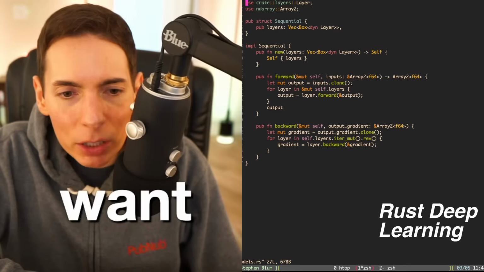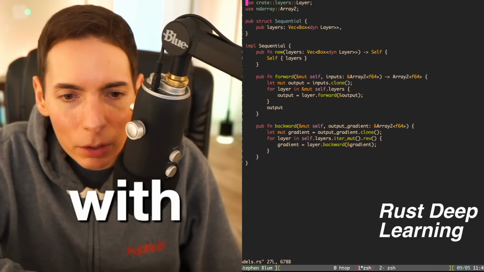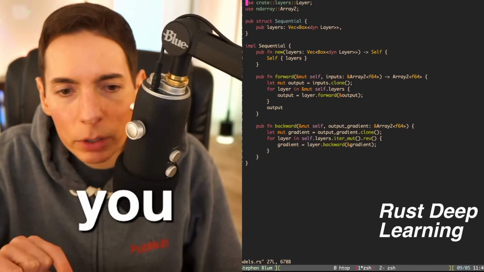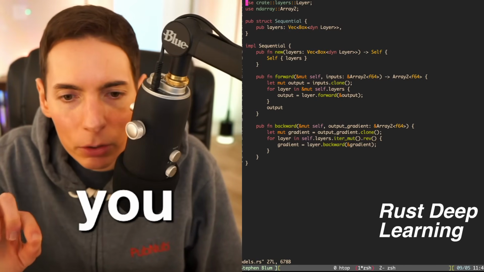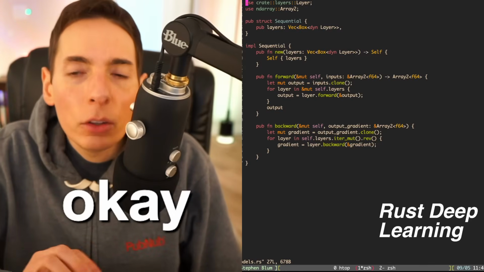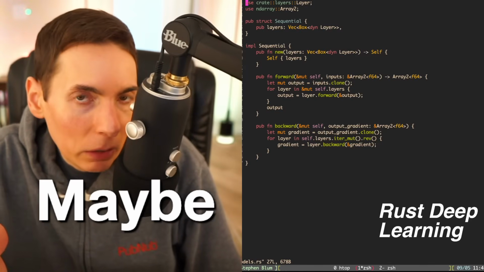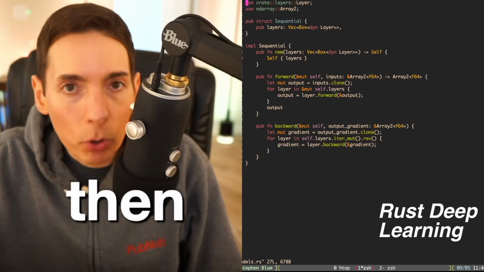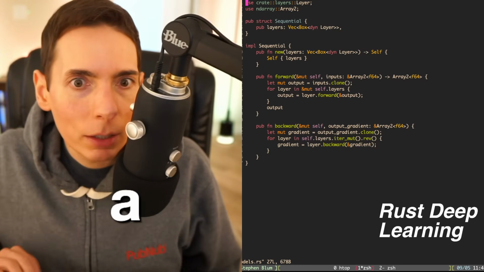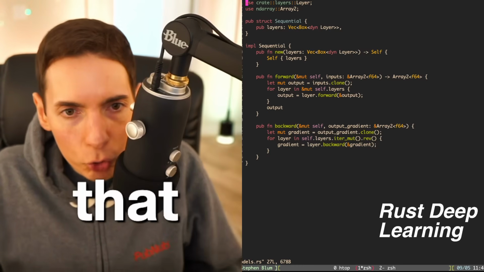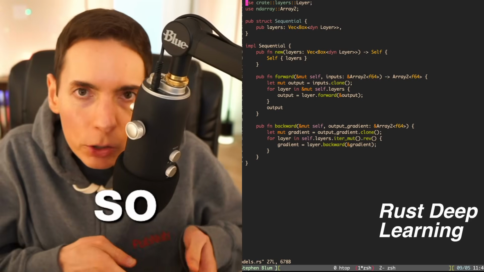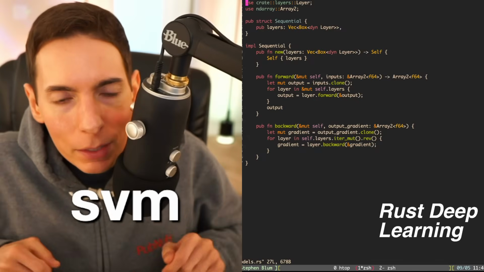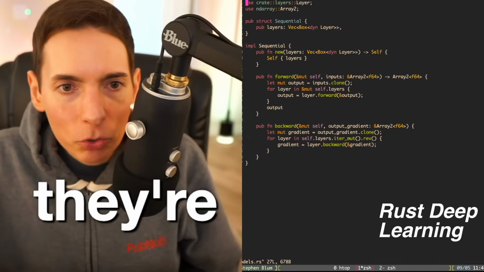Hey, I want to learn machine learning and AI. Okay, you want to learn AI and machine learning? What should you ask for as a beginner? You're very confused. Okay. Start with linear regression, maybe. I think linear regression is kind of the entry level of AI, and then do support vector machines, and then do deep learning. I think it's sort of go on that path. So linear regression first, then support vector machine, SVM, and then you can do deep learning. I think they're a little bit more straightforward.